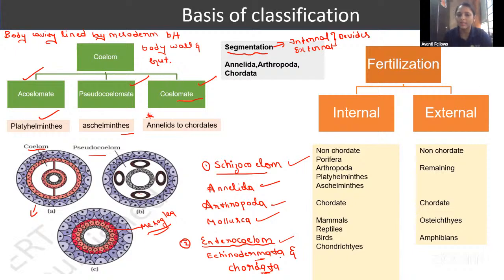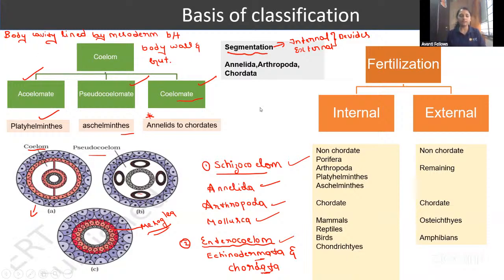What type of coelom is present in mammals? That is the enterocoelom. Remember, fishes, amphibians, all have enterocoelom. It is not very important, but maybe in some exam they may ask you. That's why I've given it here.